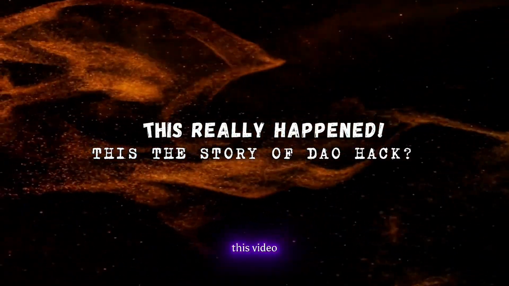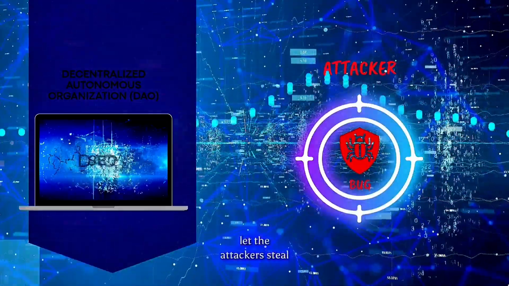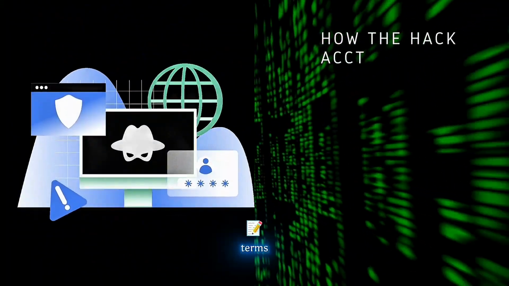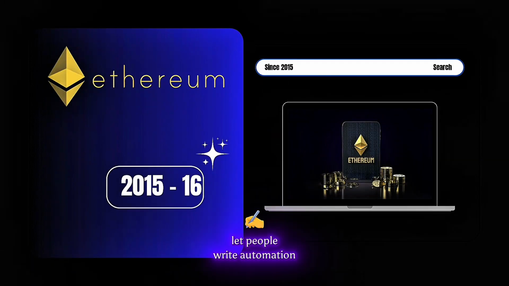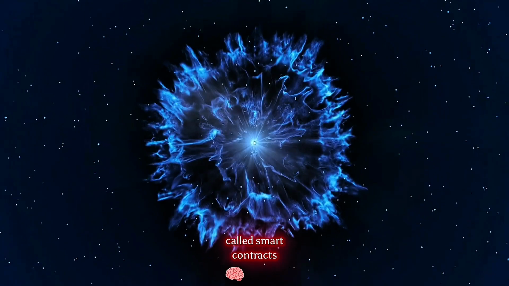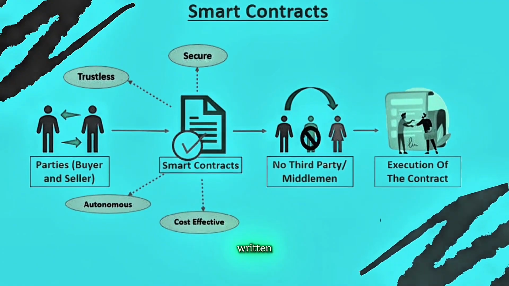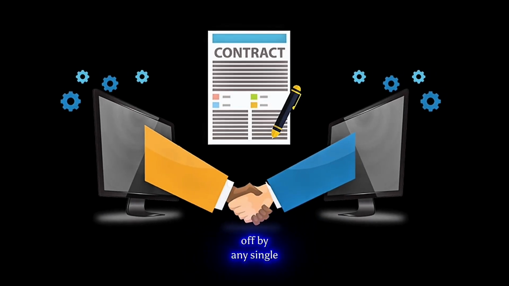By the end of this video, you'll understand what the DAO was, the tiny bug that let the attacker steal millions, and how the hack actually worked in everyday terms. In 2015 and 16, a new platform called Ethereum let people write automation called smart contracts. Think of smart contracts as computer programs that live on the blockchain and run exactly as written. People saw them as a way to build programs that couldn't be turned off by any single person.